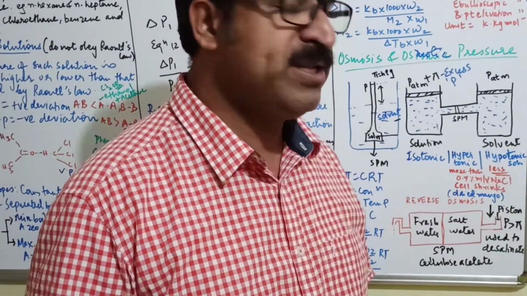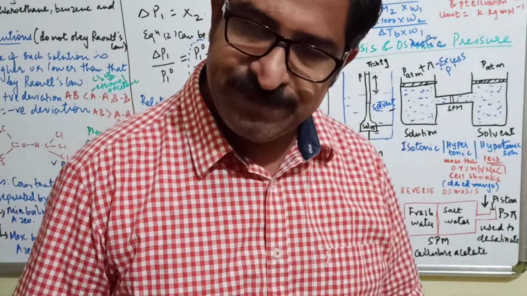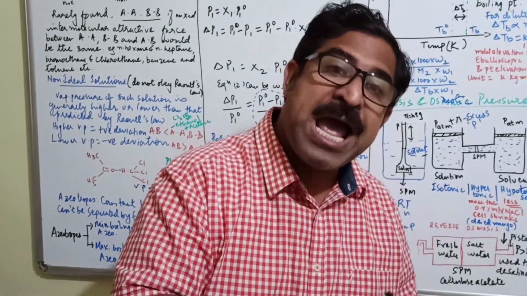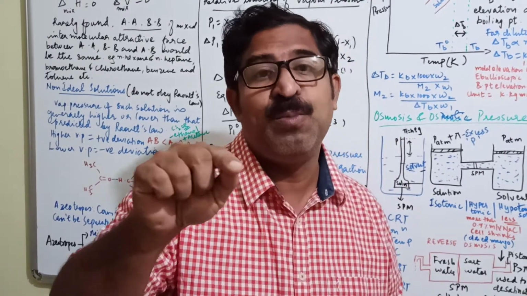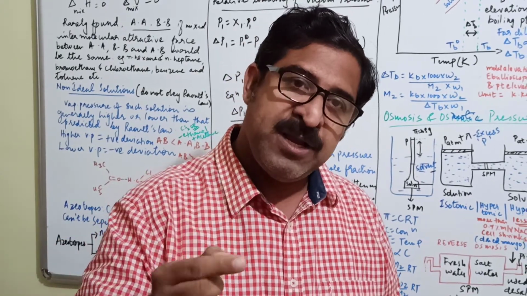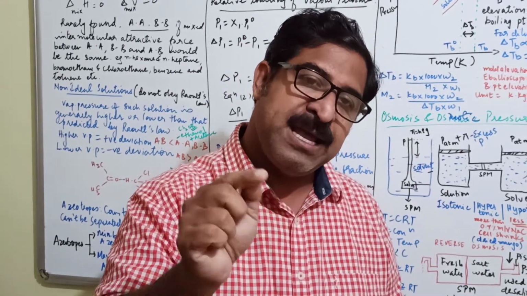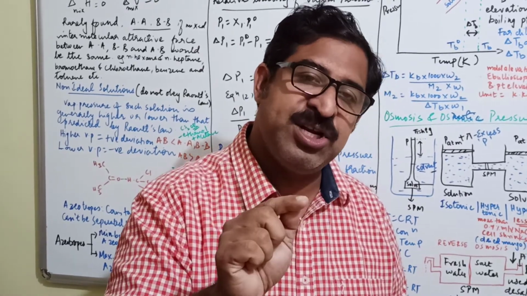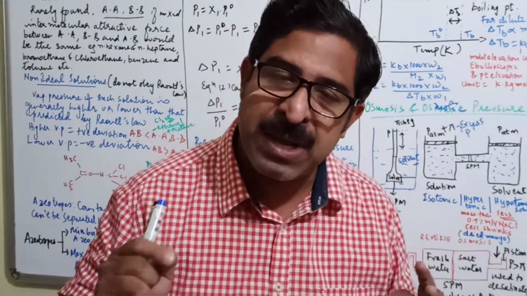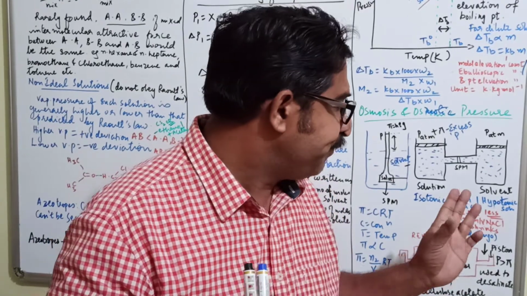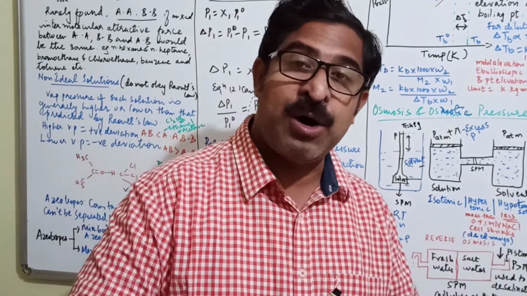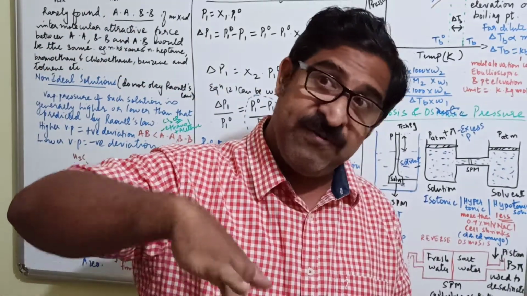Lower concentration to higher concentration. But when you come to a hypotonic solution, you put blood cells in a solution having less than 0.9% mass by volume NaCl solution. Again I repeat, if you put blood cells in a solution having concentration less than 0.9% m by v, in that scenario, what will happen? The cell will swell because the solvent particles will travel from the solution.